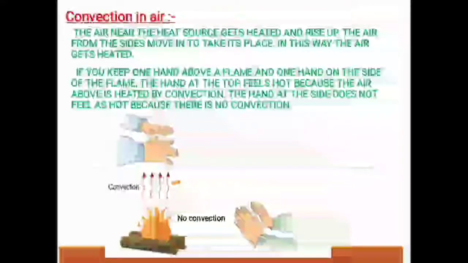So one more activity is there. If you keep one hand above a flame and one hand on the side of the flame, you can feel the difference. The hand that is at the top feels hot.